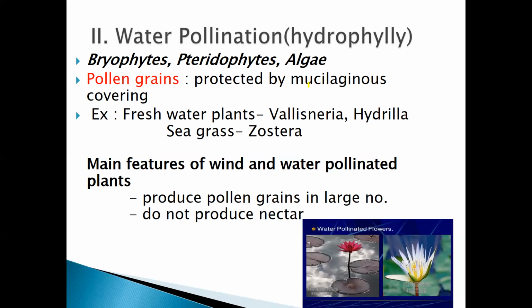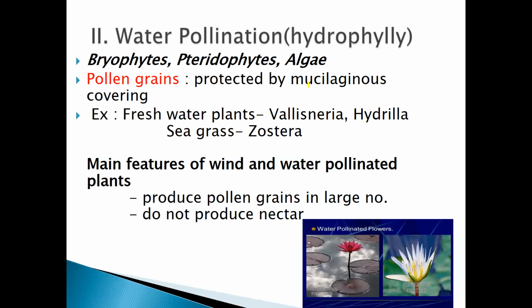Some of those plants are bryophytes, pteridophytes, and algae. You all know bryophytes, like Marchantia. Pteridophytes are the ferns. Among algae, Spirogyra and others are algae where water pollination takes place.